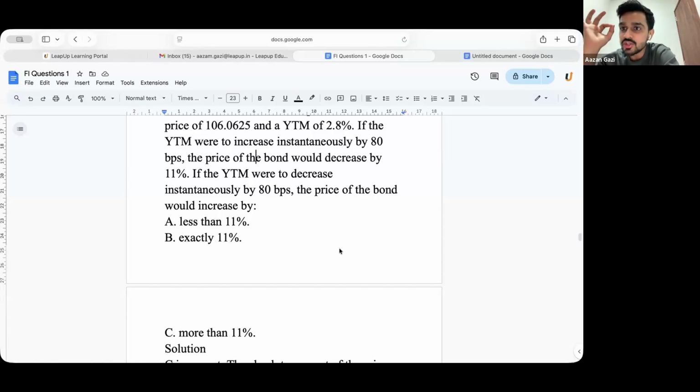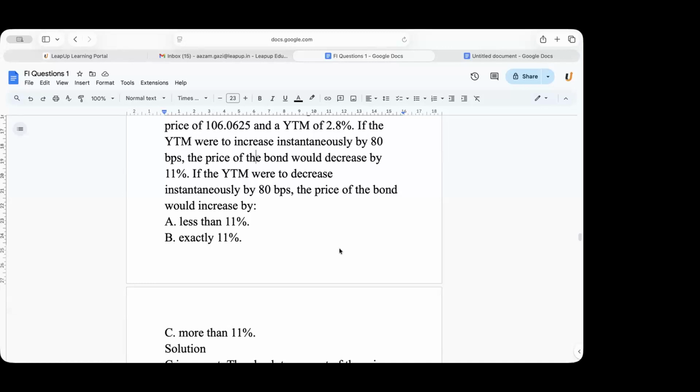For the same change in the YTM, that means if YTM goes up by 1% or YTM goes down by 1%, the percentage increase in price of the bond will always be greater than the percentage decrease in the price of the bond. Is the second relationship clear, guys? Yes, sir.